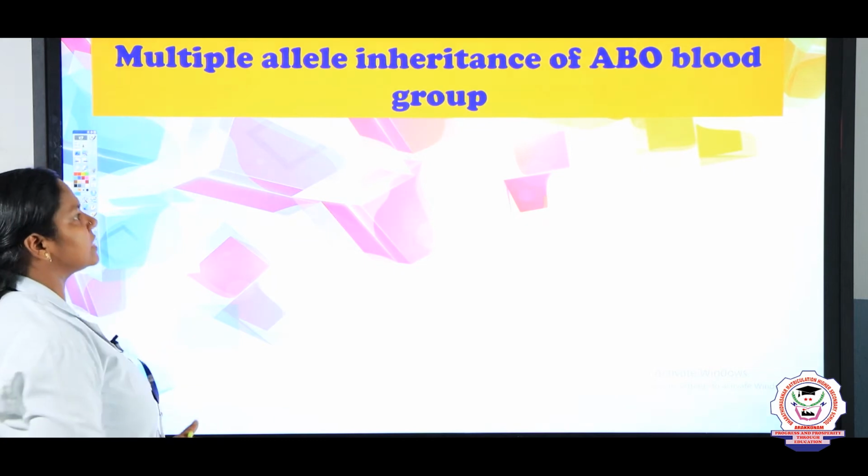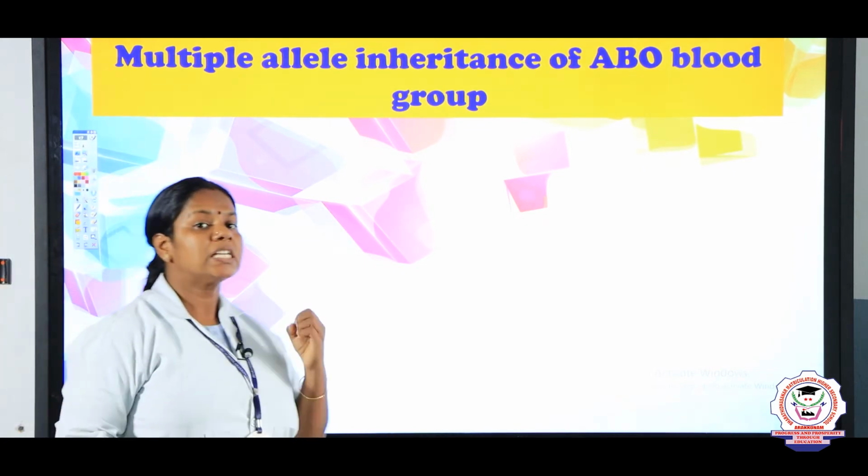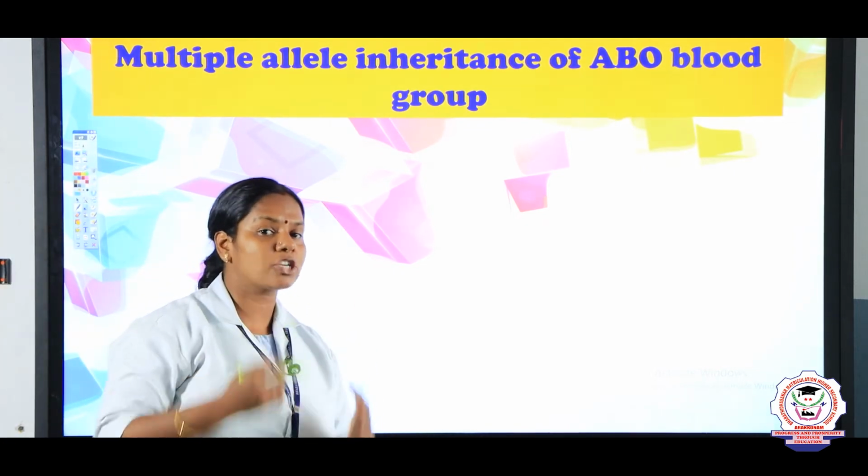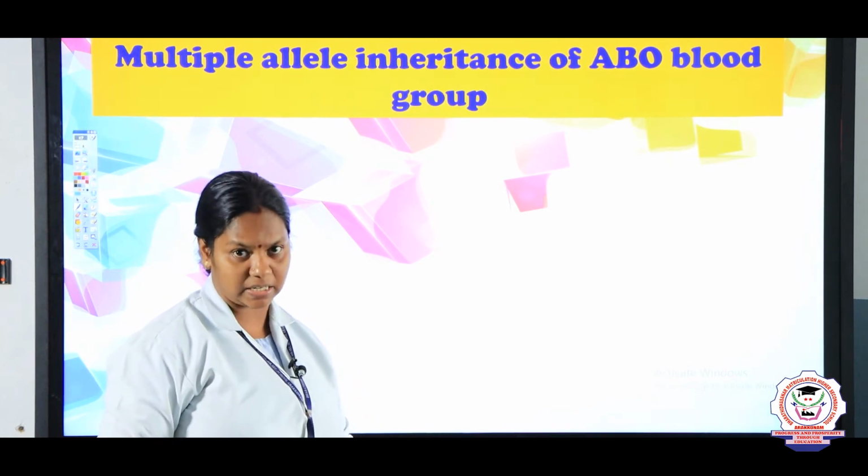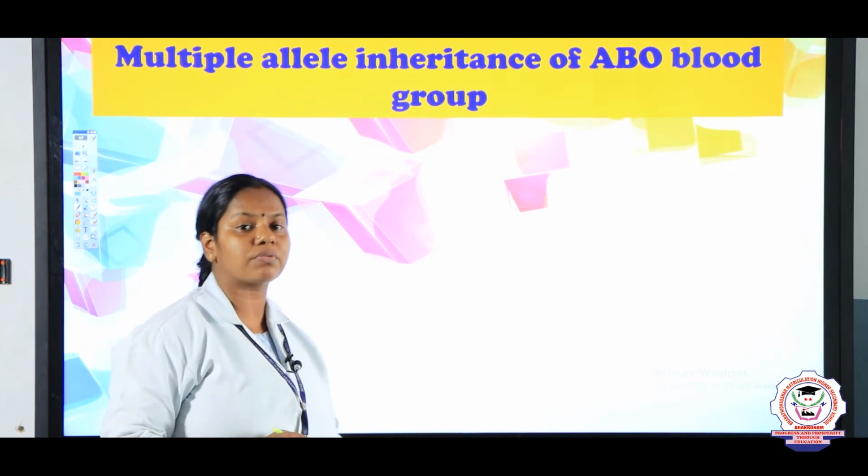Now we are going to see again what the genes are. For example, why IA should be responsible for the A antigen. It is due to the presence of some enzymes.